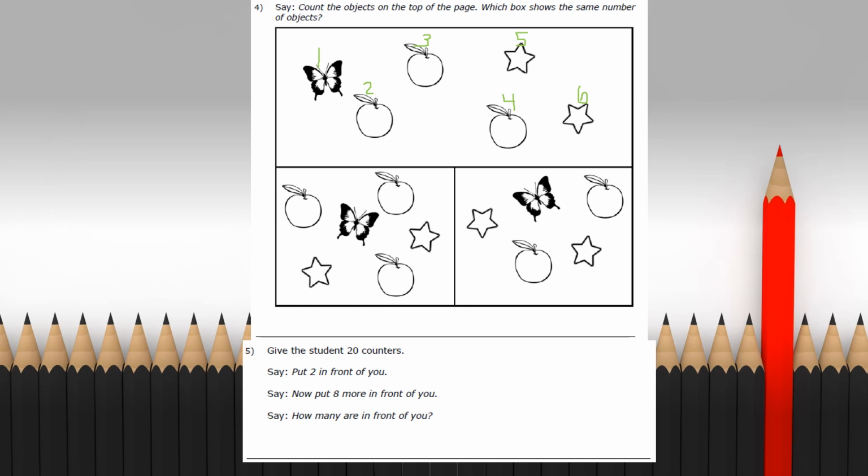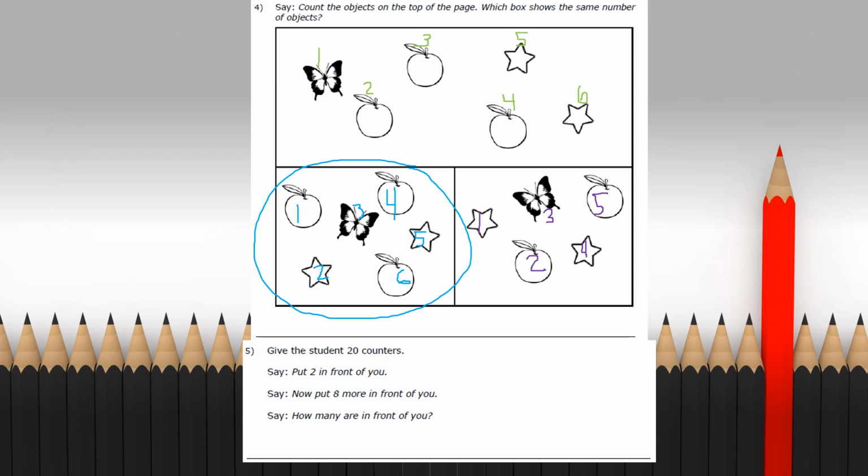Let's count the one on the bottom left. 1, 2, 3, 4, 5, 6. Okay, maybe, but always double check just in case we made a mistake. Let's count the box on the bottom right. 1, 2, 3, 4, 5. I guess we know that the bottom left has 6 objects, just like the box on top.